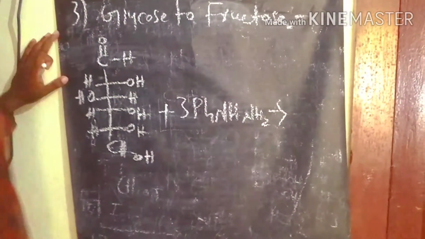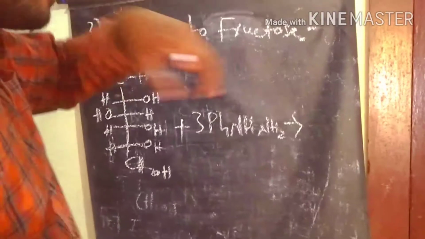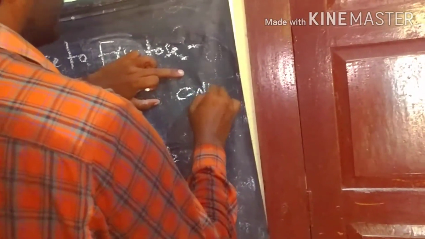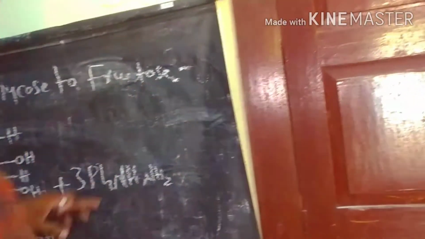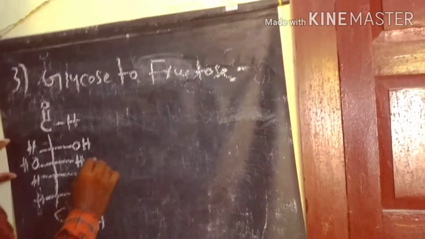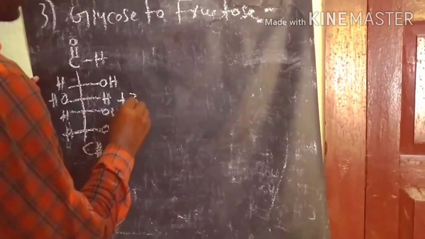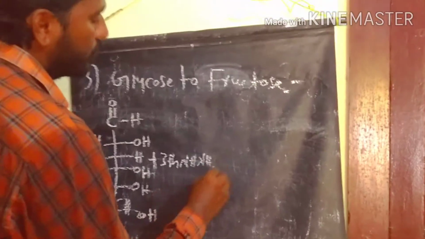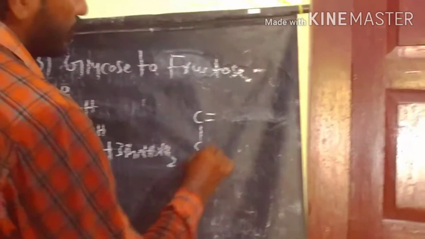After that we get the osazone as the product.